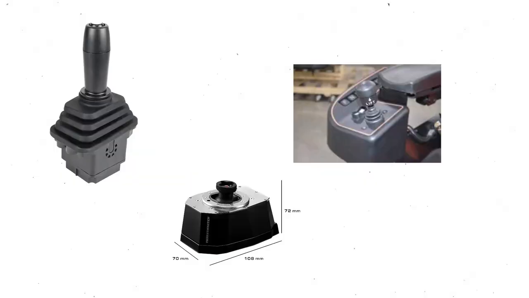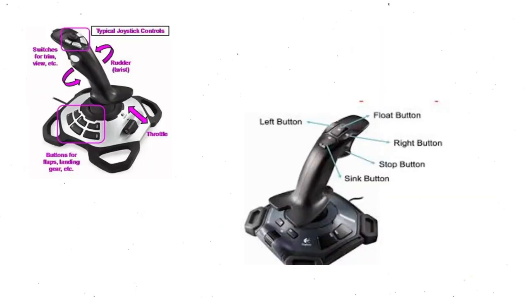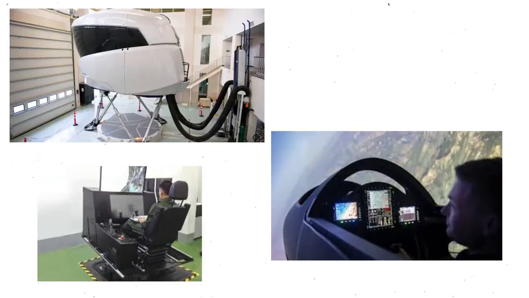Joystick. This controller features a single stick that pivots from a base, often paired with one or more buttons. It was widely used in early arcade machines and flight games. The joystick gives precise directional control, especially in games where movement flows freely instead of snapping to fixed directions. It still appears in simulation setups where that style of control feels more natural.